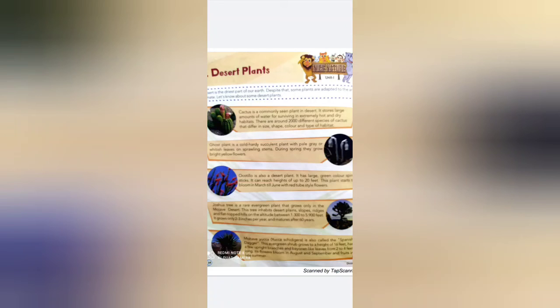Next is the Joshua tree. The Joshua tree is a rare evergreen plant that grows only in the Mojave desert. Its habitats are desert plains, slopes, rises and flat-topped hills, at an altitude of 1,300 to 5,900 feet.